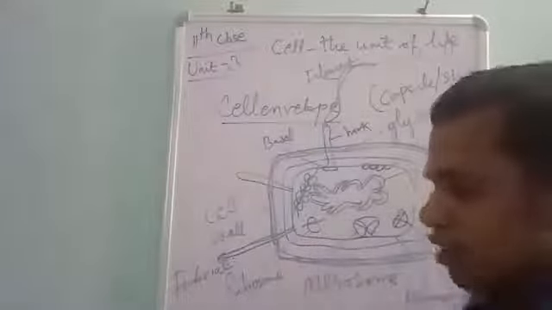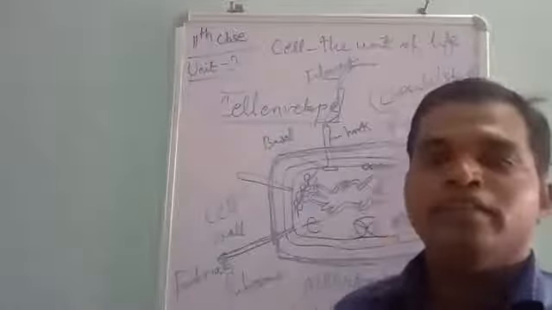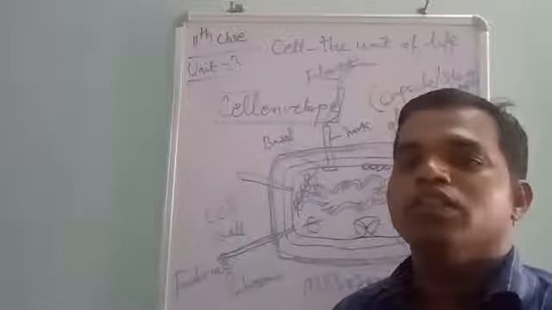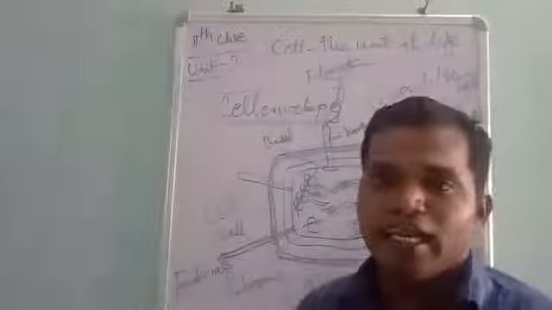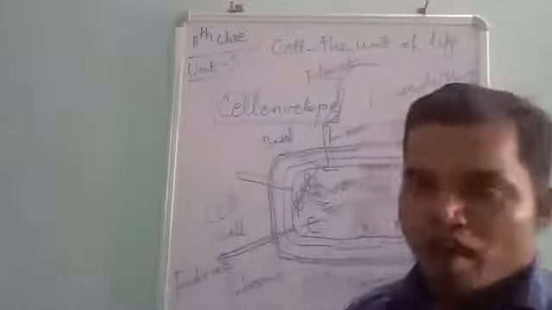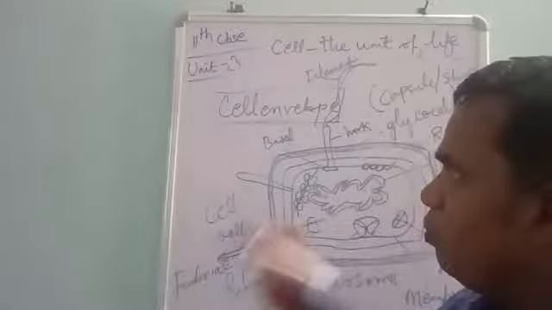Look at that. That bacterial cell is having the cell envelope. Three layers are tightly bound to each other and form an envelope structure. That's what we call the cell envelope. What will be the three layers?